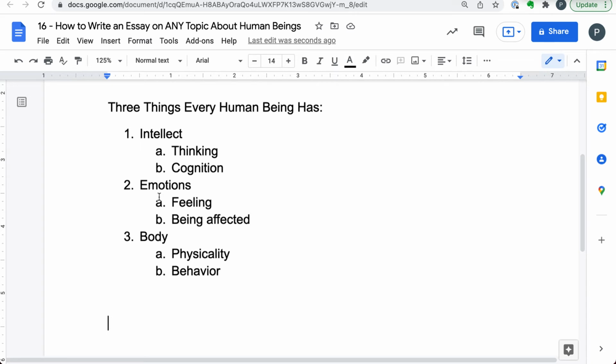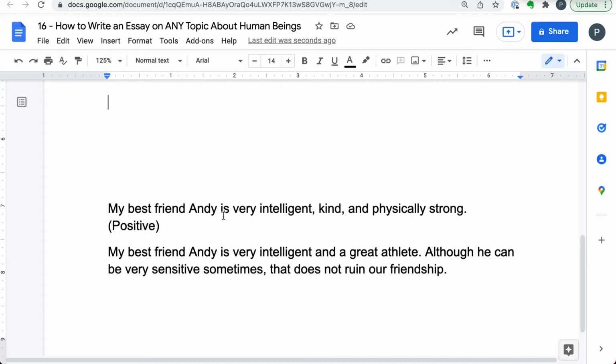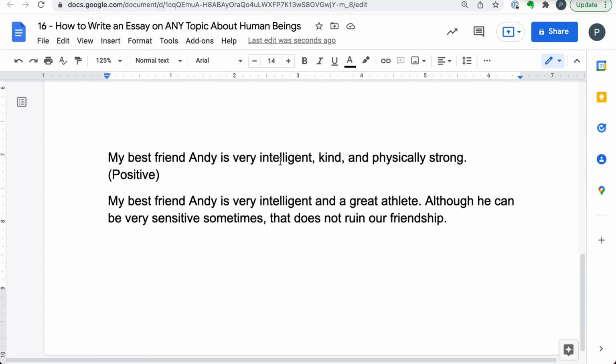These are three very different domains. This is something that's very easy about this, is that they are so different that it's easy to write about a person like this. Can you write about your friend Andy being intelligent? Yes, he's really good at math, and he does really well, and he wins all these awards or whatever it may be. Now, he's kind.